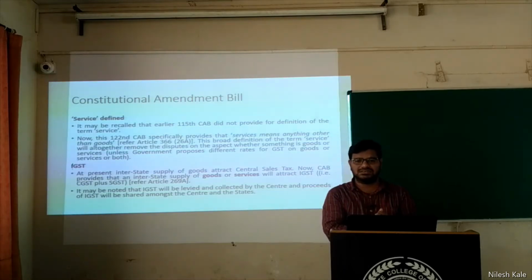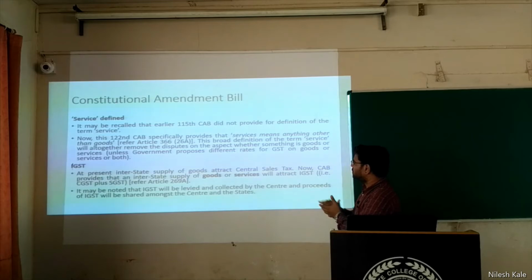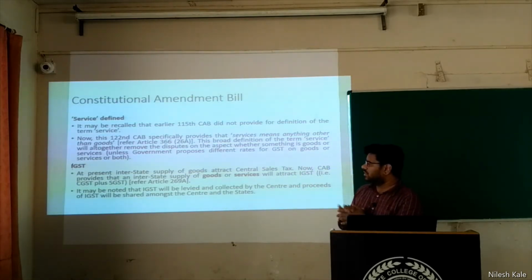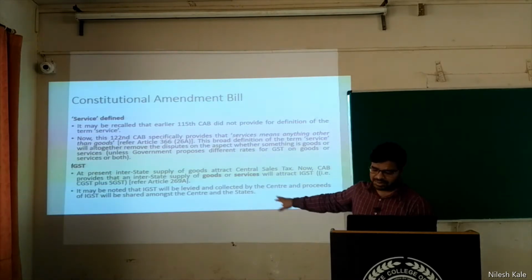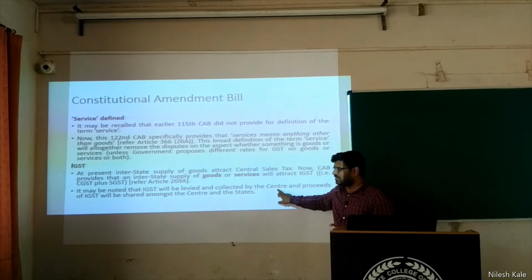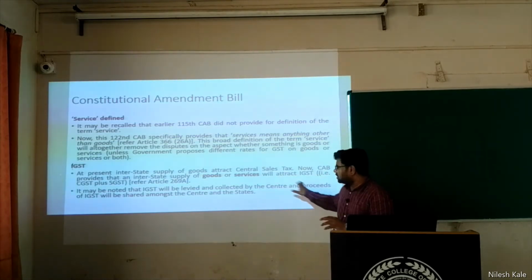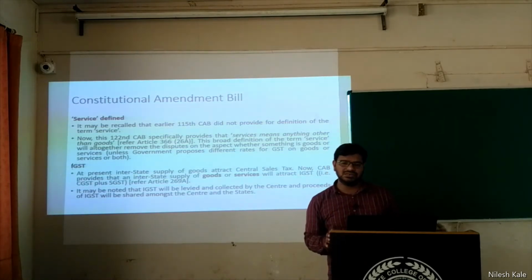That is IGST, right? At present, the interstate supply of goods and services attracts central sales tax. Now the CAB provides that an interstate supply of goods and services will attract IGST. It may be noted that IGST will be levied and collected by the center. Very, very important. Do not get confused. And proceeds of IGST will be shared amongst the central and state governments.